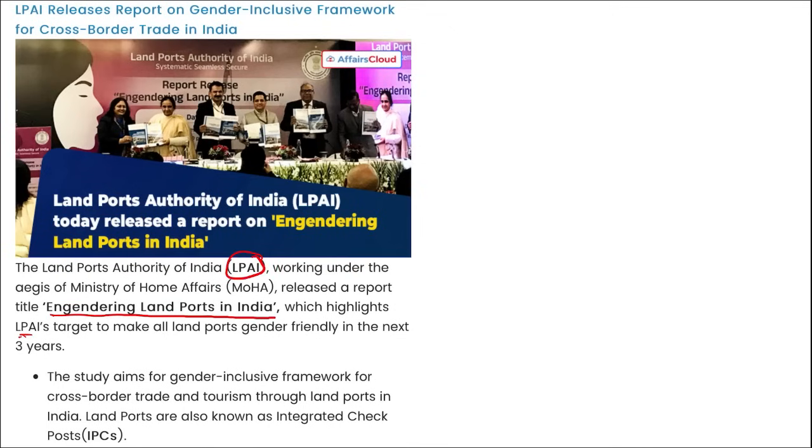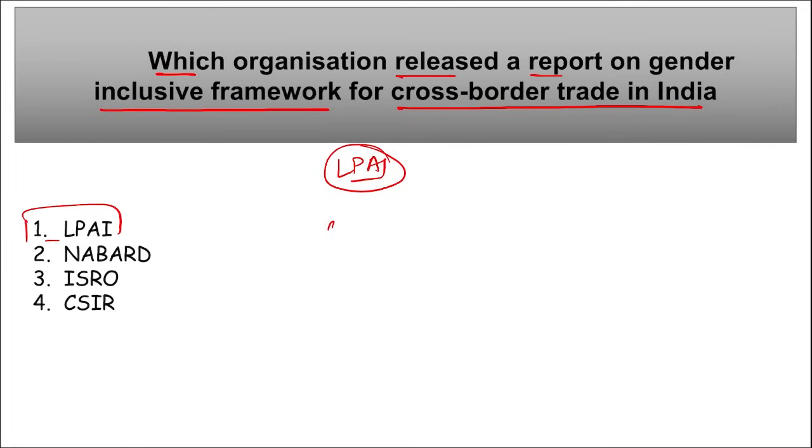This highlights LPAI's target to make all land ports gender friendly in the next 3 years. Right? So this report was released by LPAI, and it stated that LPAI, Land Ports Authority of India, will be making all the land ports in India gender friendly in the coming next 3 years. Right? This study also aims for gender inclusive framework for cross-border trade and also tourism through land ports in India.